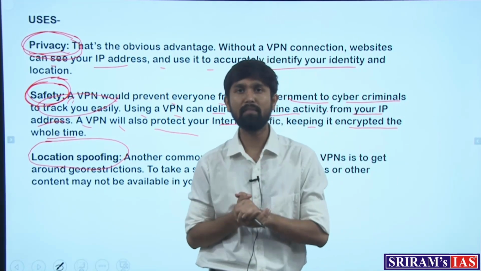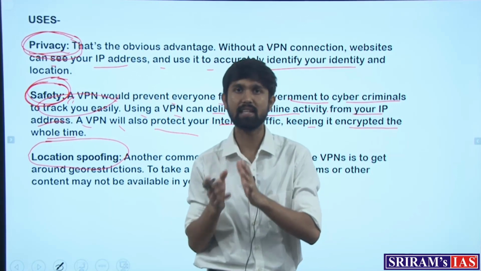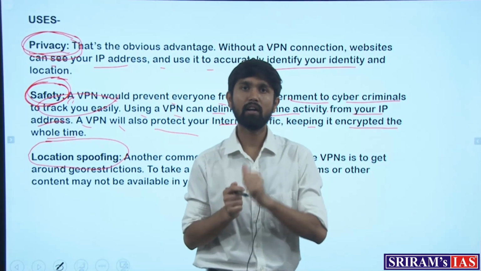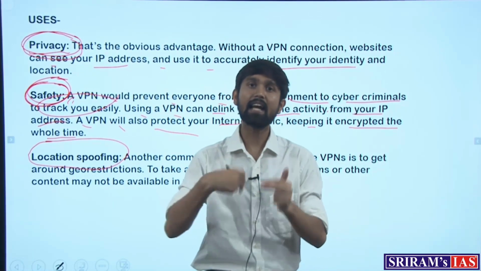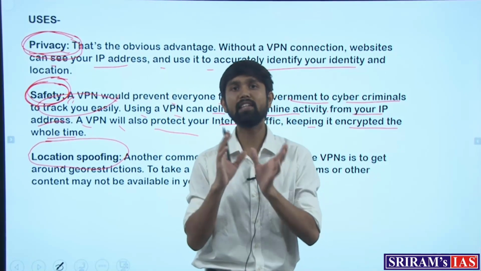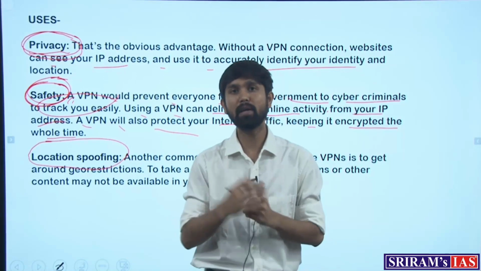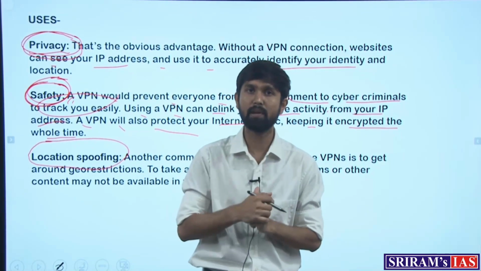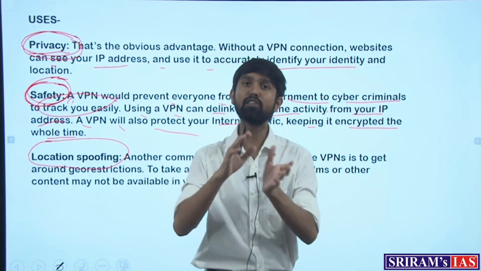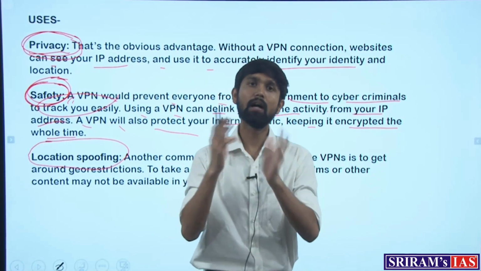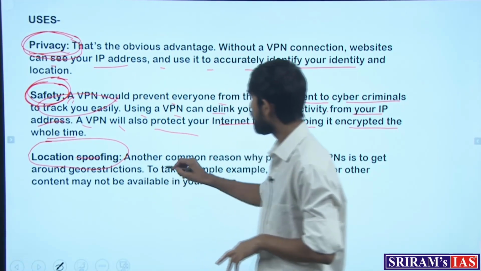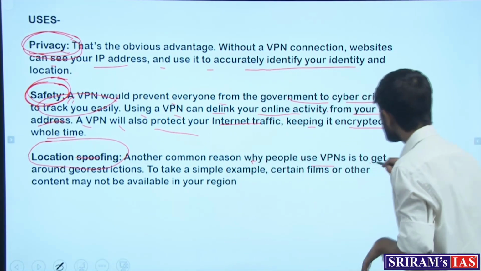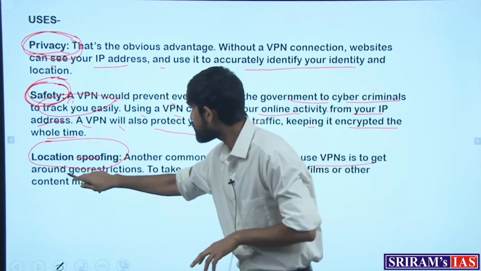So what a virtual private network essentially does is link your device to the web page, and the secure channel that it creates can give a new IP address from which you are accessing the website, which might show the location of a different country altogether. This is known as location spoofing, and people use a VPN to get around geo restrictions.